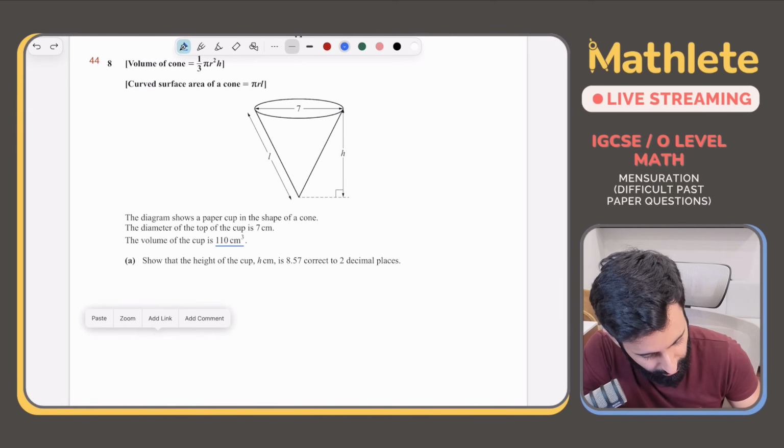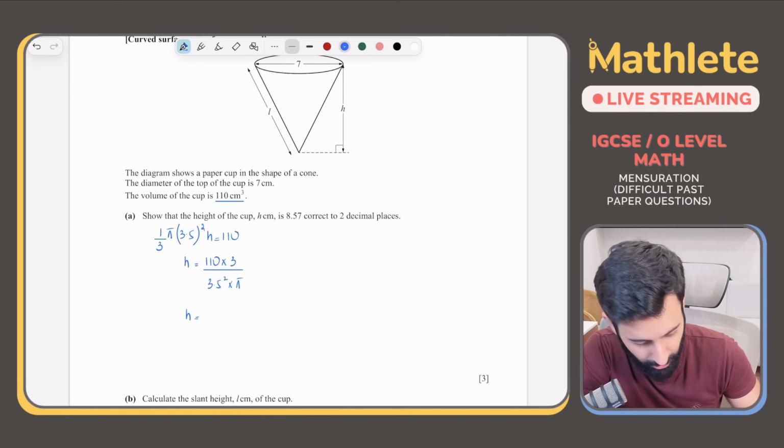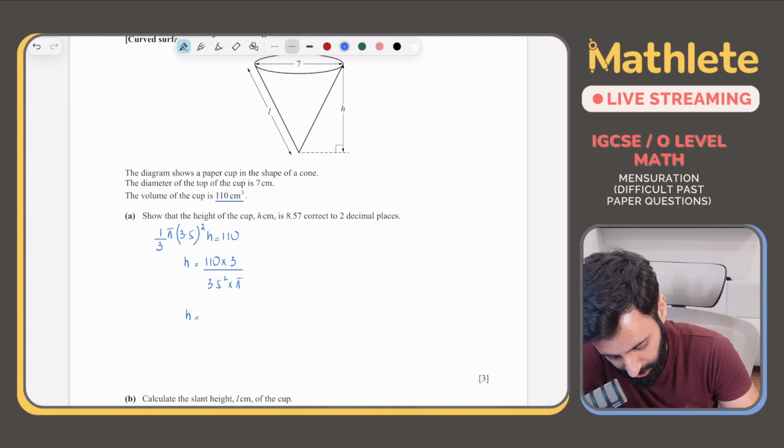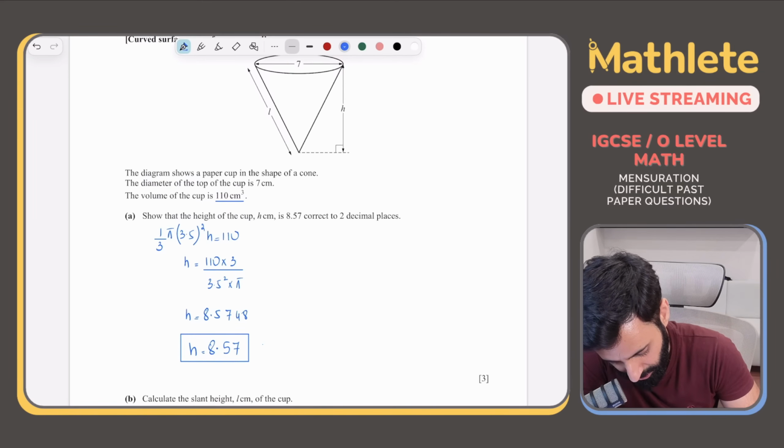So 110 into 3 divided by 3.5 squared times pi. So if you work this out correctly, h is equal to 8.5748, which means the height is equal to 8.57, correct to 2 decimal places. So put a box around it, and for good measure, write hence shown.